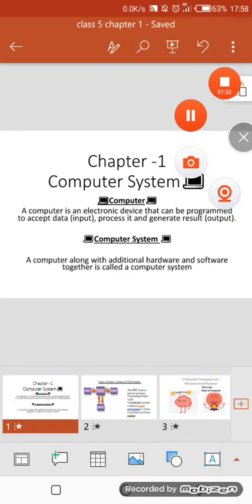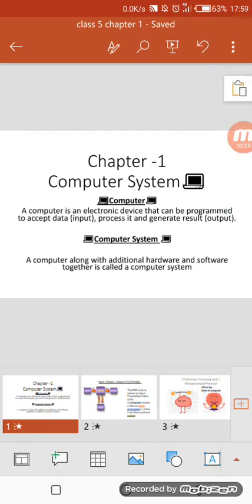The computer is used in education, business, entertainment, defense, medicine, transportation, publishing and designing areas. And what is a computer system? A computer along with additional hardware and software together is called a computer system. When we add hardware and software together, that makes our computer system.